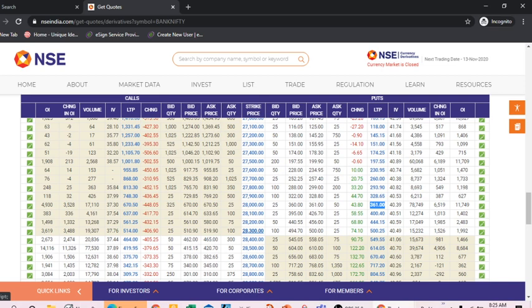Suppose, where is the money? Money is not in the strike price. Money is in the last traded price, and the last traded price is in the money. So the blue color is very important. There are three blue colors, and they are very important in the option chain analysis.